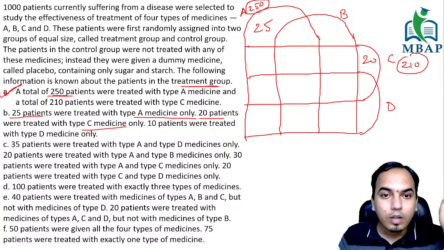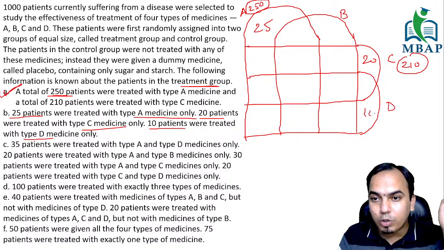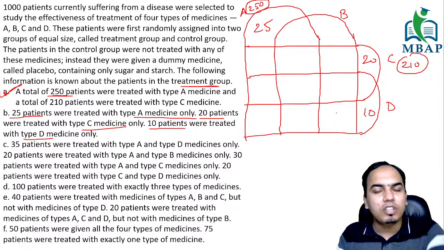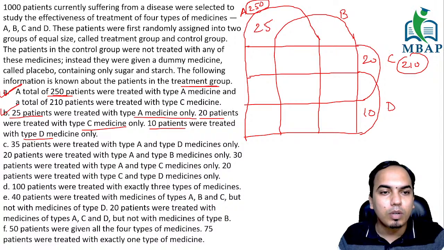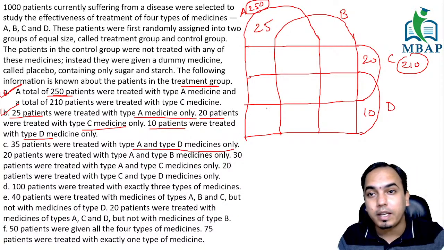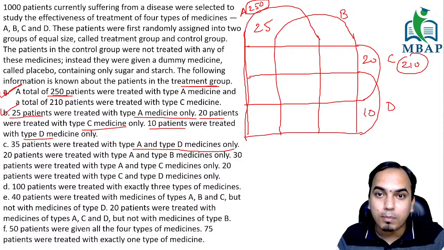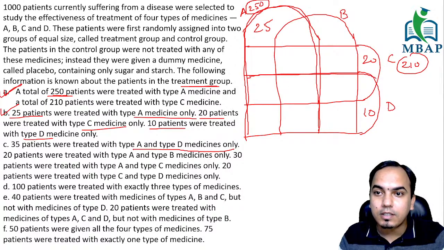Going ahead, 10 patients were treated with type D only. So type D also you have. You see, these are so simple, I'm just reading and putting the numbers. These are simple data points that can be quickly entered. 35 patients were treated with type A and D only. So this is A. If you see, this entire thing is A, right? And this entire thing is D, right, guys?